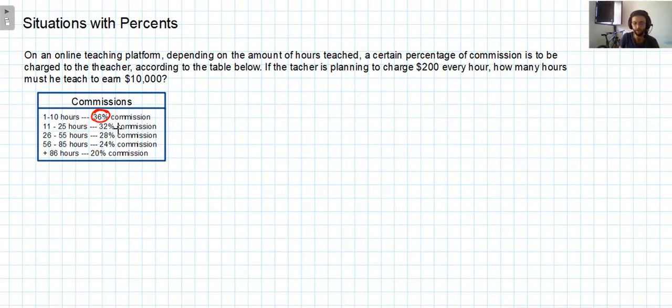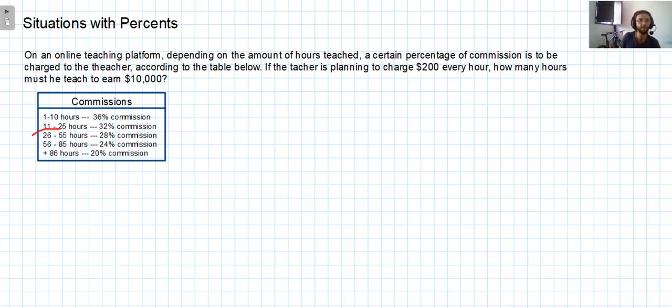And then from the hour 11 to the hour 25, for each of those 200 pesos, he's going to get charged 32%. That's what's going to go to the online platform that is providing the service to the teacher.